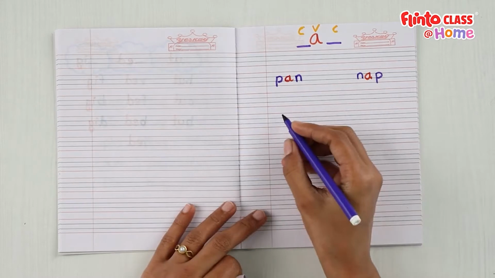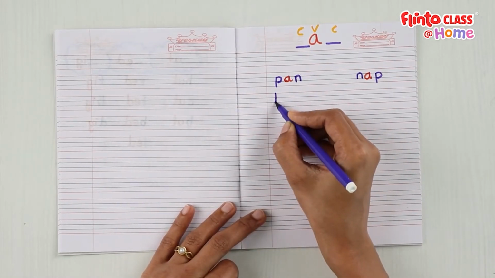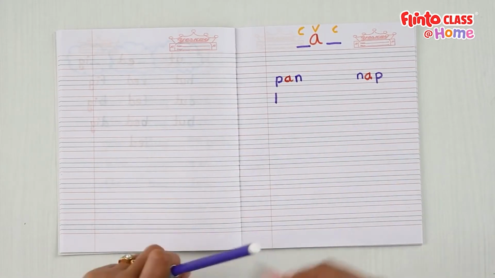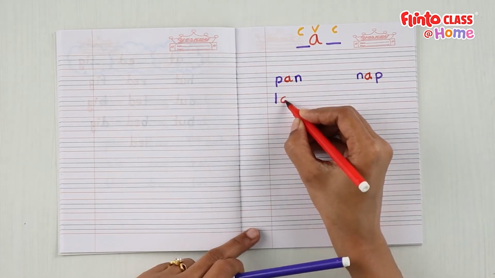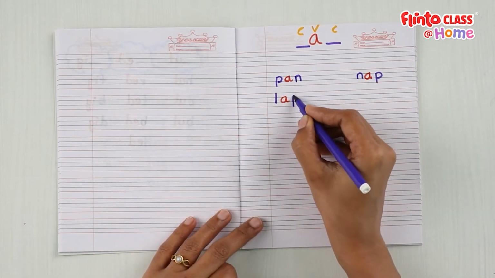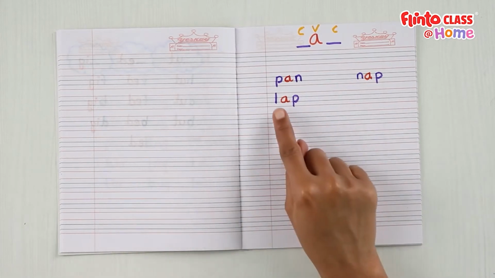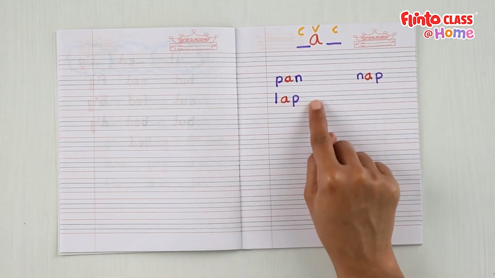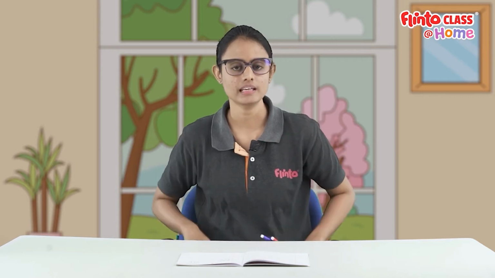Let's see another word. For this word, I'm going to start with L. Then I'm going to add A. Then P. What is this word? This word is lap. The lap is over here, right? When we do our breathing exercise, we keep one hand on our thigh, which is our lap.